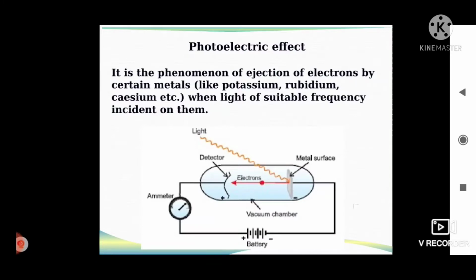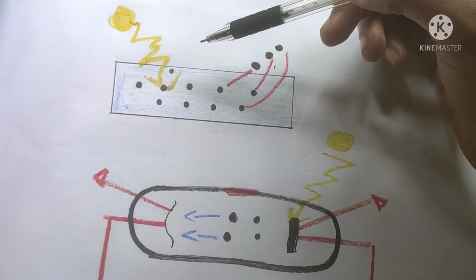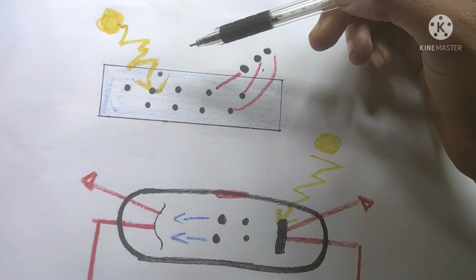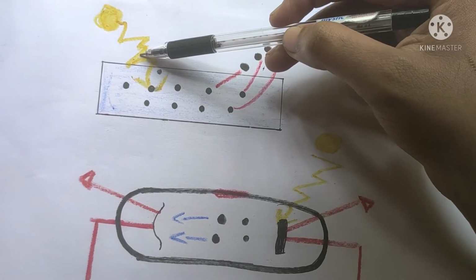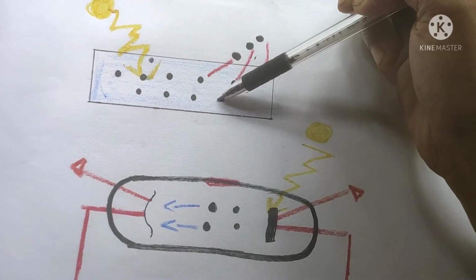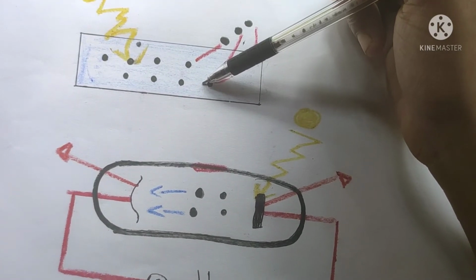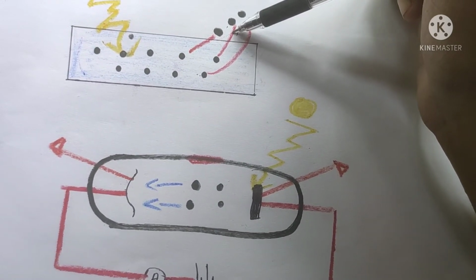Now we are going to discuss about photoelectric effect. The photoelectric effect was discovered by Hertz in 1887, and he observed that when a beam of light of suitable wavelength falls on a clean metallic surface or clean metallic plate such as cesium, rubidium, potassium, electrons are emitted from the surface of the metal plate.